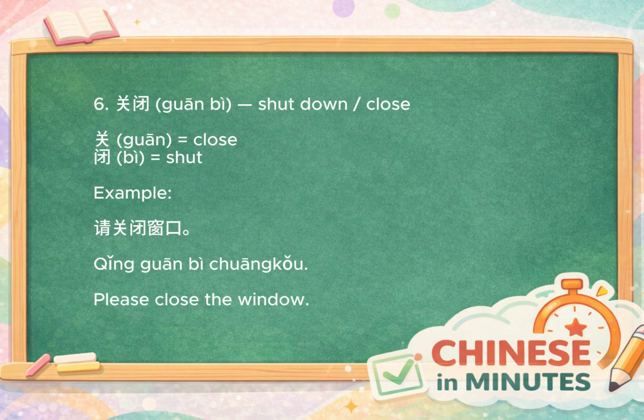After that is 关闭, which means close or shut down in a more formal way. 关 means close, and 闭 means shut. So it has a stronger sense of closing something completely. For example, 请关闭窗口, meaning please close the window.